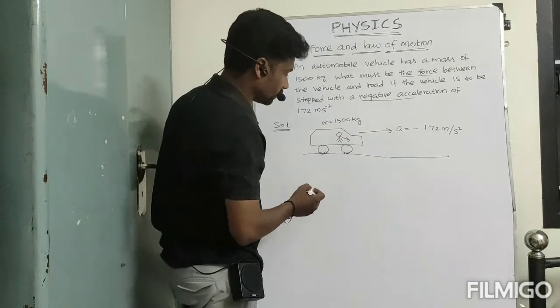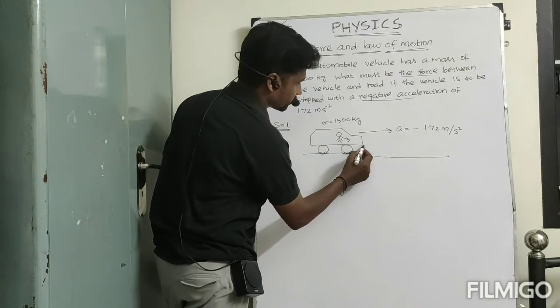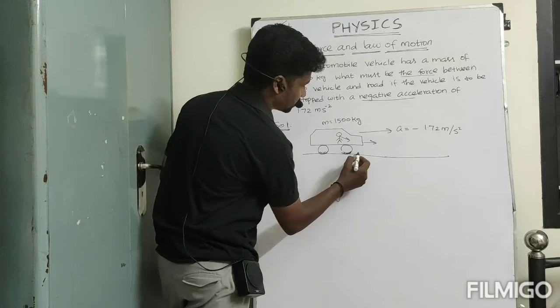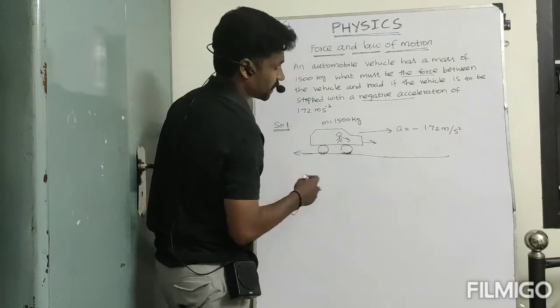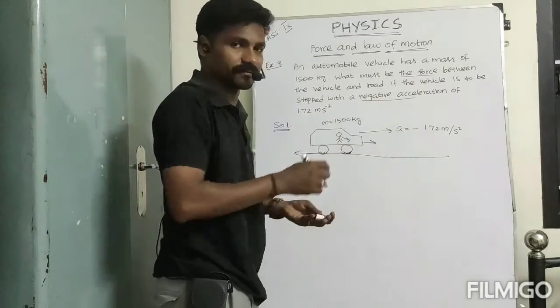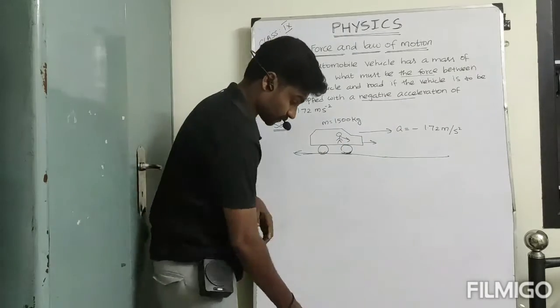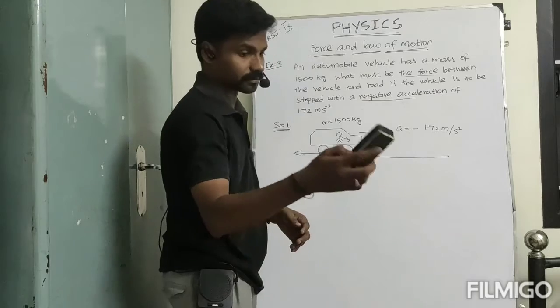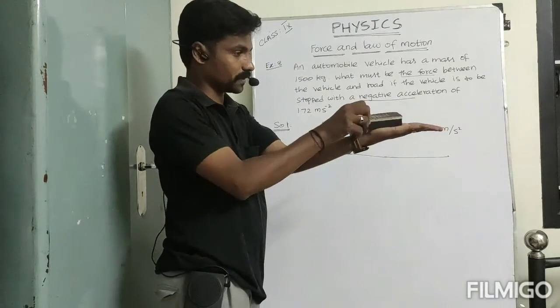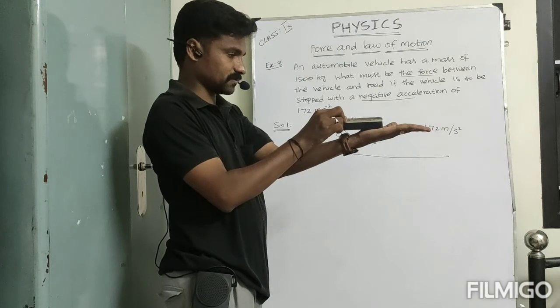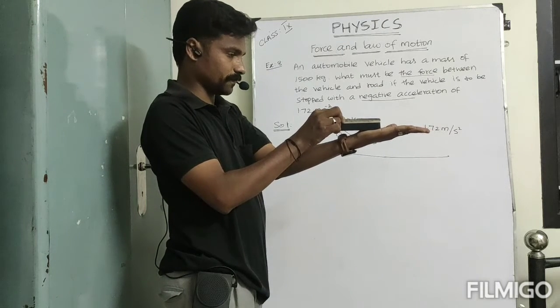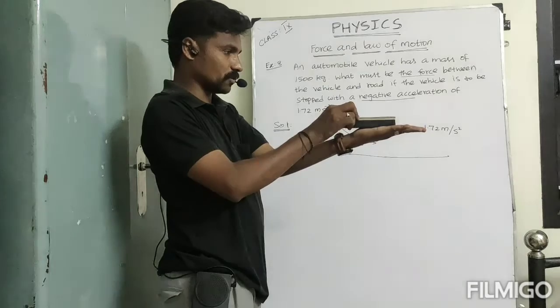You know very well, here the car is moving in the forward direction, so this is the road. There is a frictional force between them. So it is the car, it is the road. The road is fixed, the road will not move, but the car will move forward.